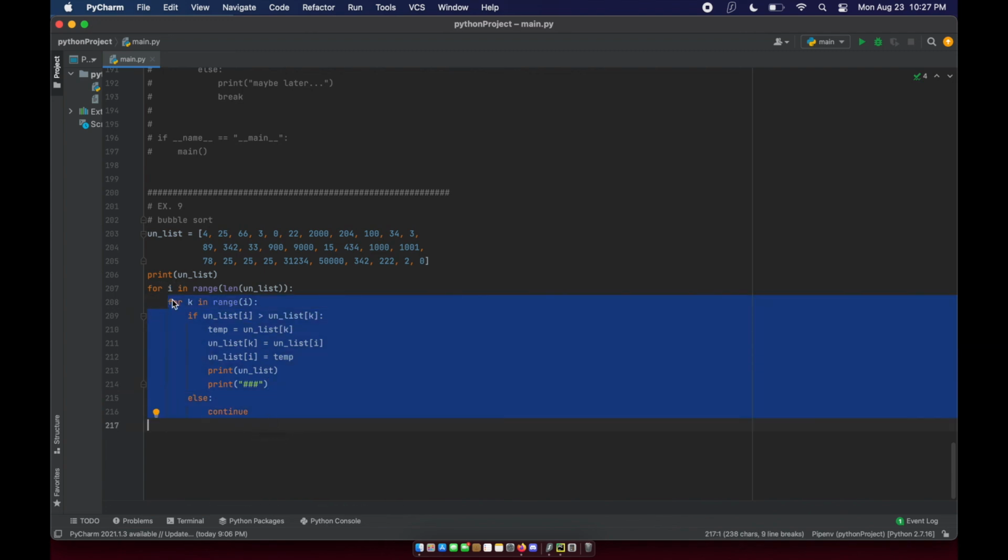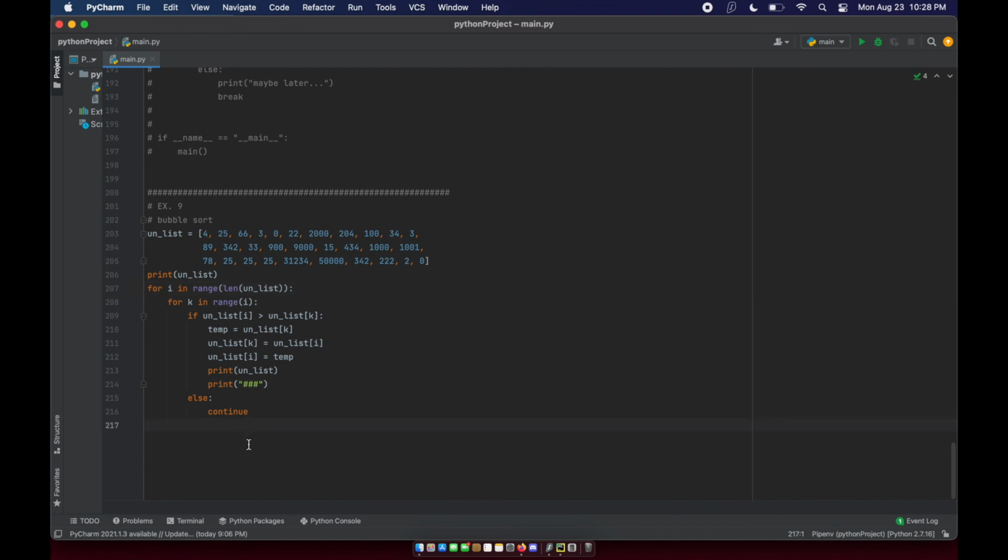So all this code is within one iteration of i. When i is 1, it'll be for k in range(i), for k in range(1). Then this loop will run through its iteration, which is all a part of this larger loop. This is called a nested for loop because you have a for loop nested inside of another for loop. So I'm not going to dive too deep into it.